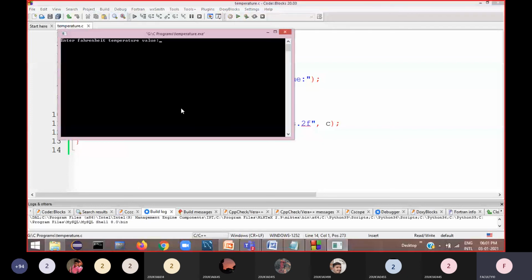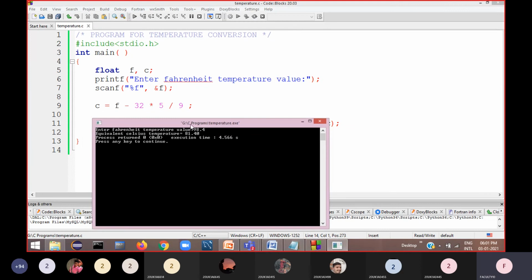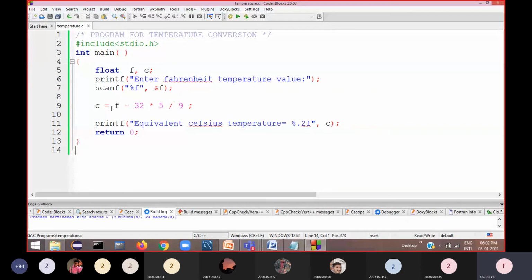Now enter temperature, same 98.4. Now you can see 81.40. Previously, when we divided by 1.8, it gave 80 point something, and if you use this kind of statement, you get 81.40. So you should understand the way the computer performs calculation.